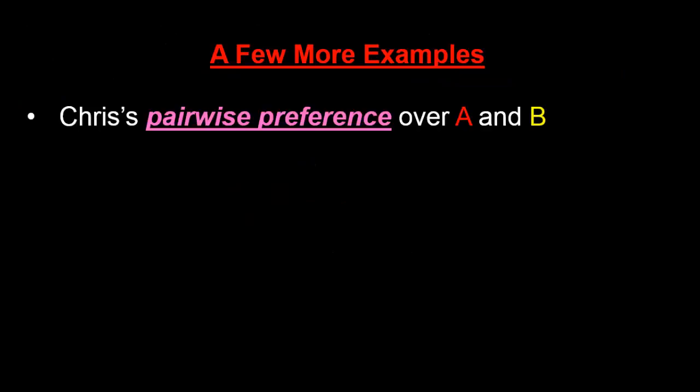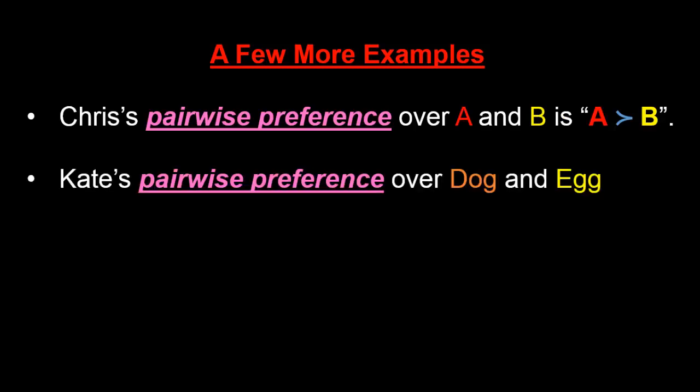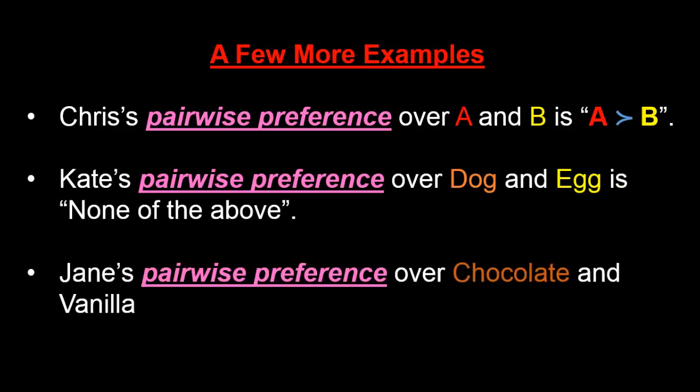Let's look at a few more examples of pairwise preferences. An example of a pairwise preference of Chris over apple and banana is that he strictly prefers apples to bananas. An example of a pairwise preference of Kate over dog and egg is none of the above. And finally, an example of Jane's pairwise preference over chocolate and vanilla is that she's indifferent between chocolate and vanilla. We are now finally ready to define what a preference is.